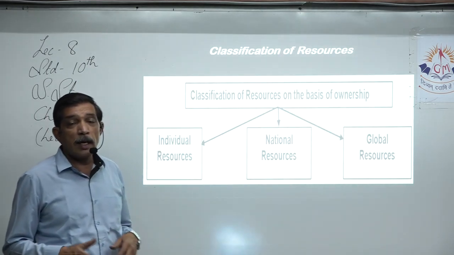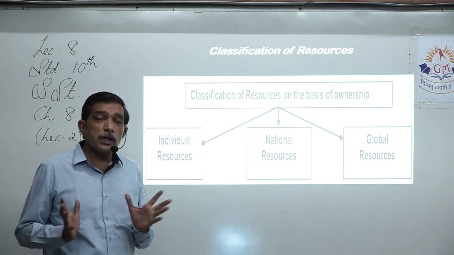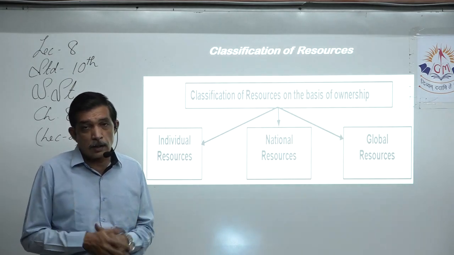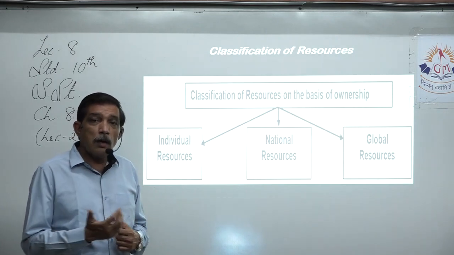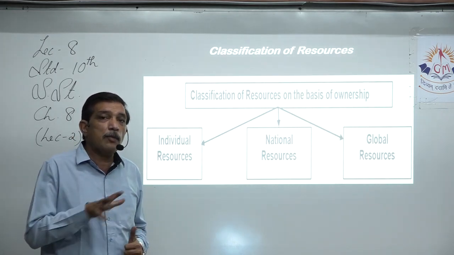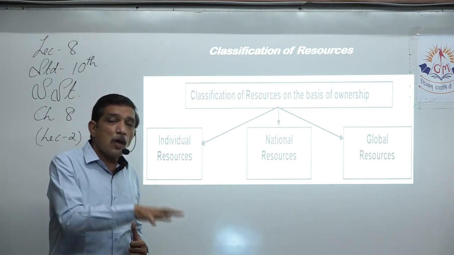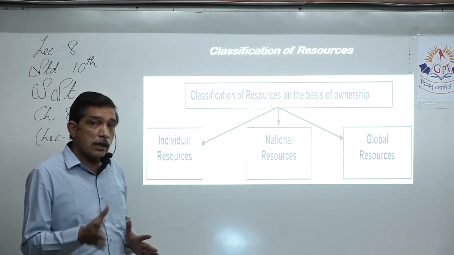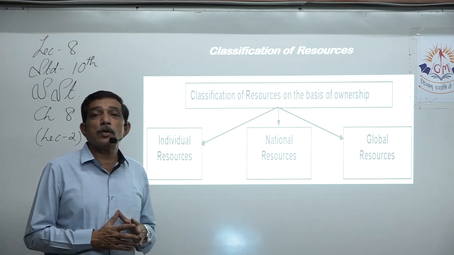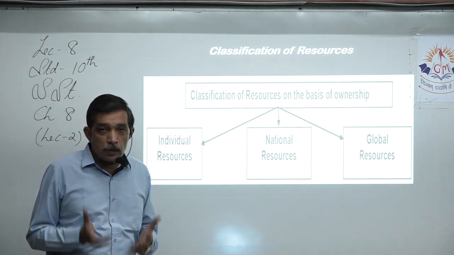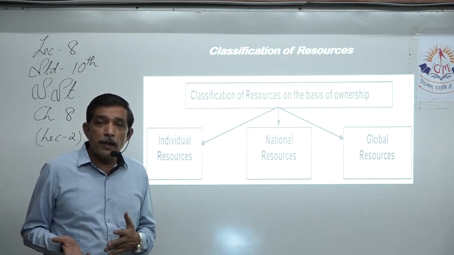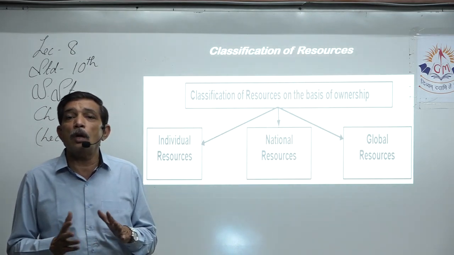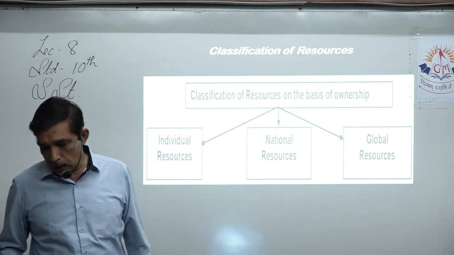National resources, for example, the sea or ocean which is touching our land, that is a national resource. The hills, mountains, all of them are national resources. The minerals that are found under the ground basically belong to the country, to the nation, and that is why they belong to the government. Yes, so all these are national resources. Then global resources, which belong to each and everyone. That means the air, atmosphere, rain, wind, ocean, they are all available to the whole world. Nobody can claim them to be theirs.